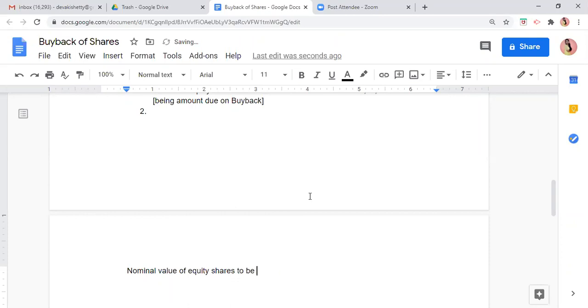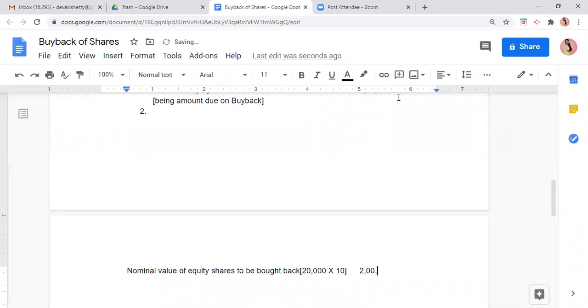Sorry, यहाँ पे क्या लिखना पड़ेगा? To be bought back, because redemption नहीं हो रहा. How much is it? It is 20,000 into 10, which is how much?